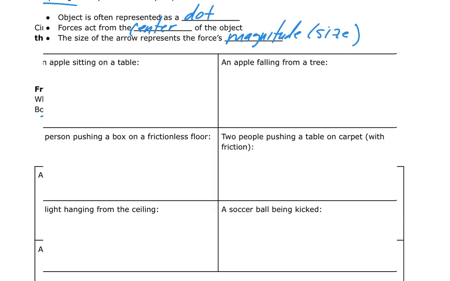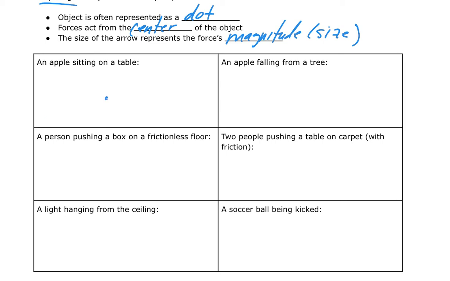So let's say we've got an apple sitting on a table. I'm going to draw the free body diagram, and I want to draw on that free body diagram all the forces that are acting on the apple. So here's my apple. I draw it as a dot. Nice and easy, right? Okay, one force that's acting on it. And I'm always going to ask, what are the non-contact forces and what are the contact forces? Because I know there's only one non-contact force, and it's the force due to gravity. And the force due to gravity is always pointing down. Okay, it's always acting towards the center of the earth, so it's always going to be acting down. That's the only non-contact force I have to worry about.